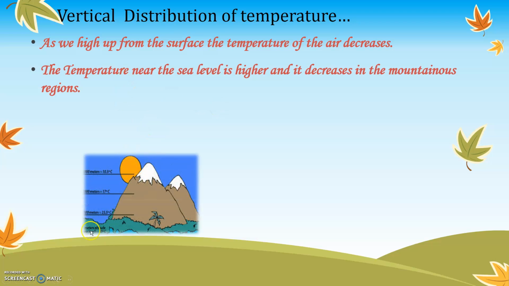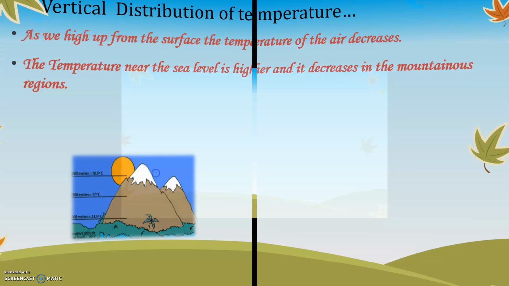You will see over here, on the surface of the earth, it is extremely hot, but as you go up the mountain, even though there is sun, there is snowfall, and it is very cold on the mountainous regions.